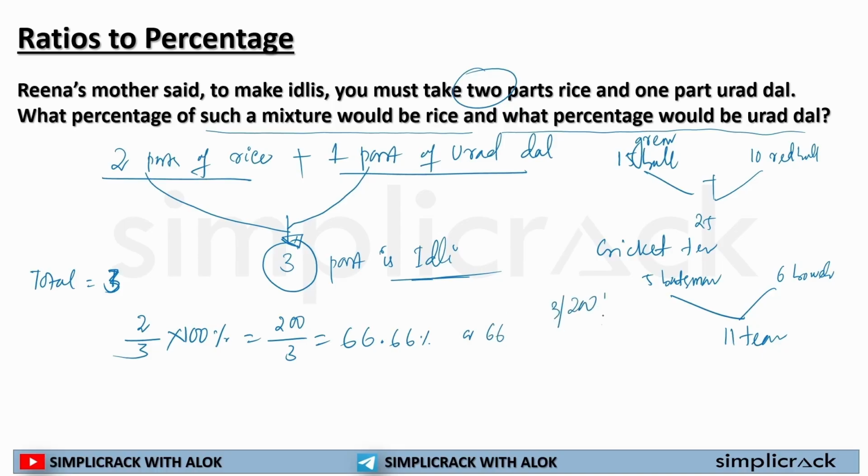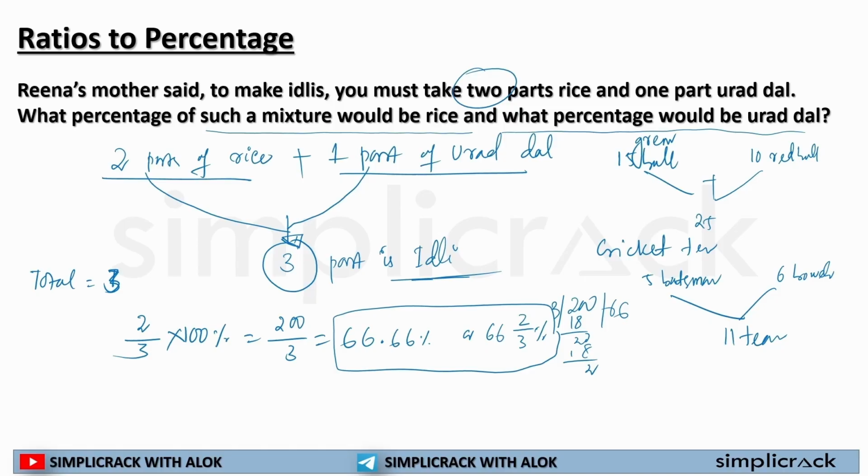200 divided by 3: 6, 18, 20, 6, 18, 2. So I can write it as 66 2 by 3 percent. I can write it both ways, right? I have already helped you understand how this is happening. So this is how you will find out the mixture of rice.